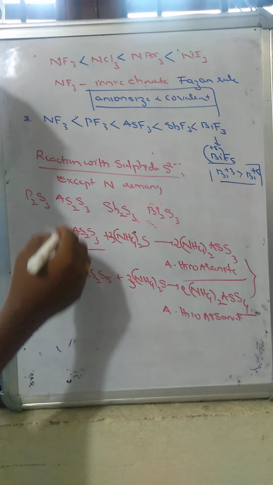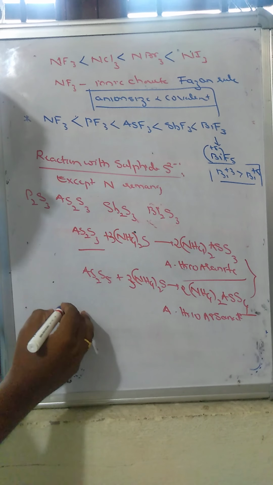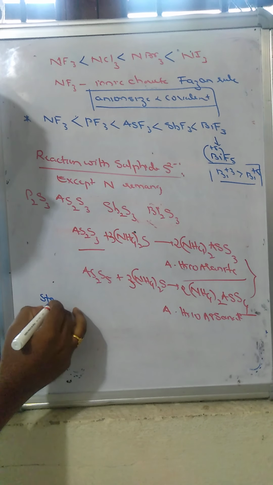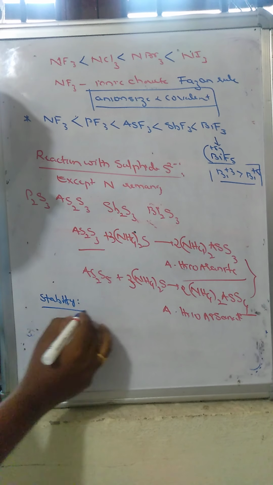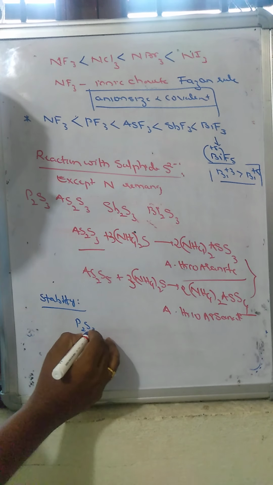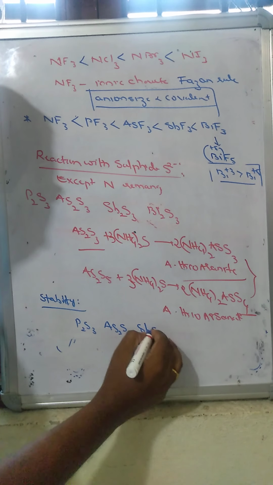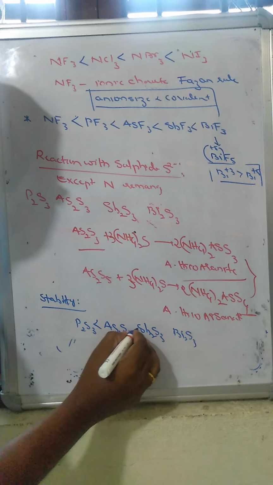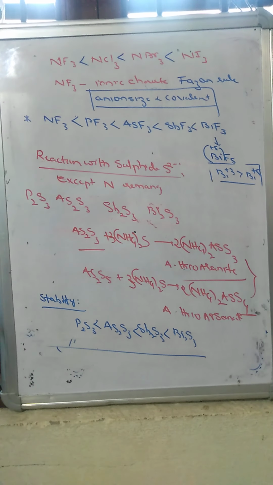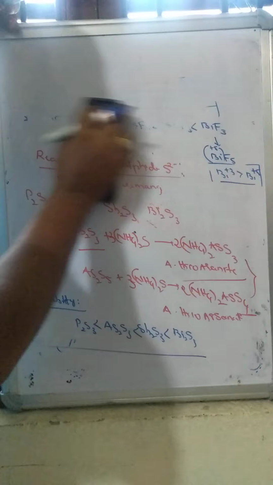Now the stability of these sulfides increases from top to bottom. So we will take the stability of these sulfides. Stability: phosphorus trisulfide, arsenic trisulfide, antimony sulfide and bismuth sulfide. This stability gradually increases from top to bottom. Okay, these are the reactions with sulfides of the 15th group of elements.